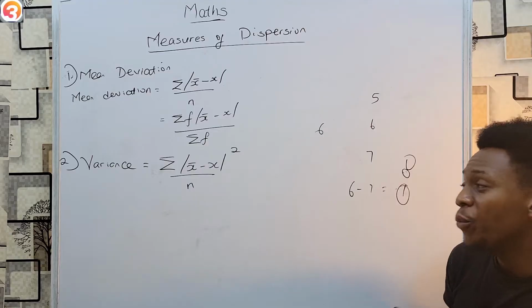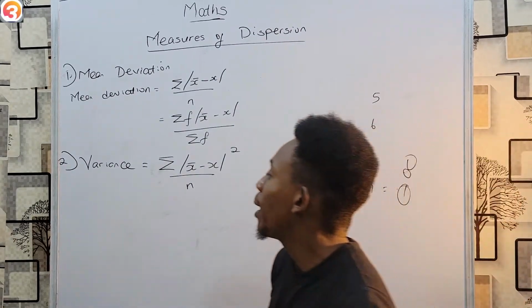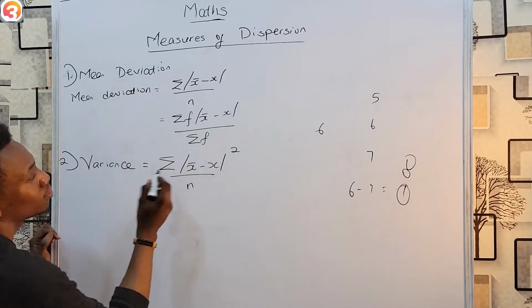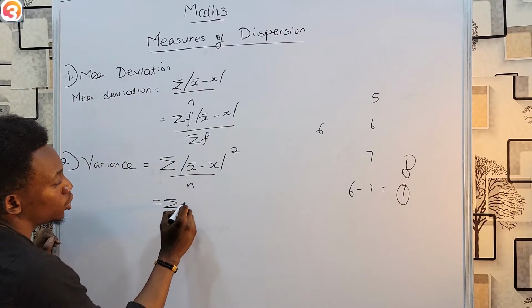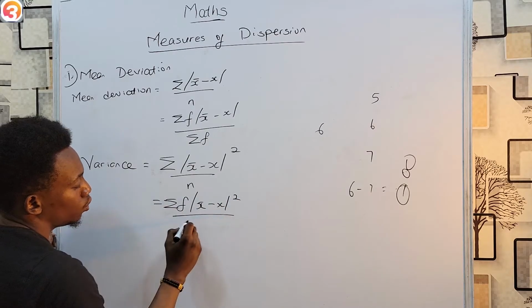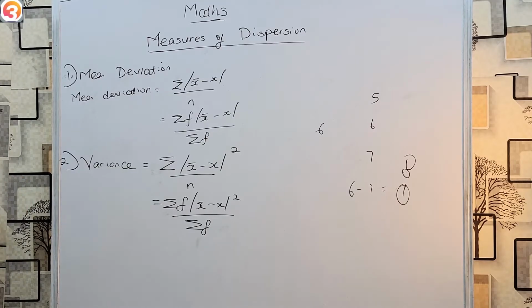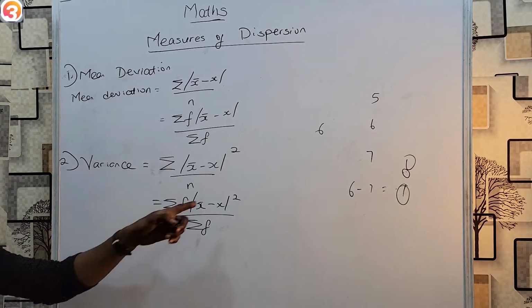That's all really. Before you add up all your mean minus x, you square them and divide by n. But of course, if they are grouped, it becomes summation f mean minus x squared over summation f. So you see, that's all. Before you add, you square.